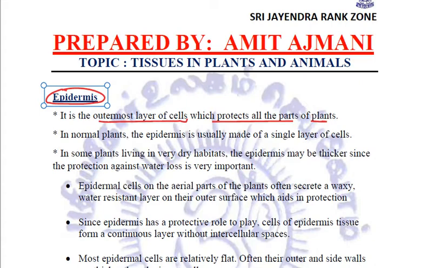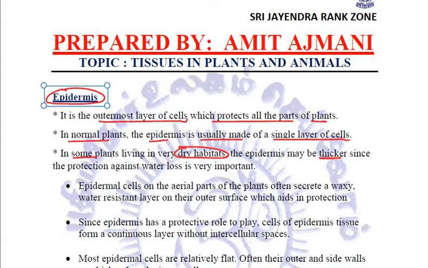They perform various functions. In normal plants, the epidermis is usually made of a single layer of cells. But when it comes to plants living in very dry habitats, like in desert areas, there is some change in the epidermis. How? The epidermis becomes thicker. Why?